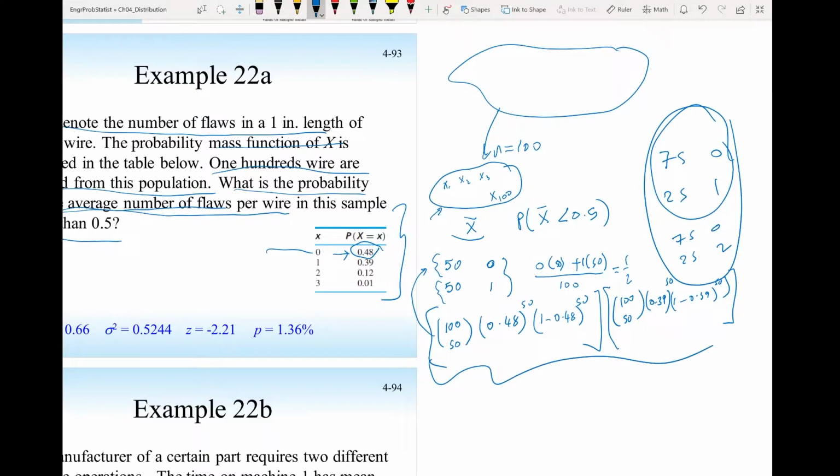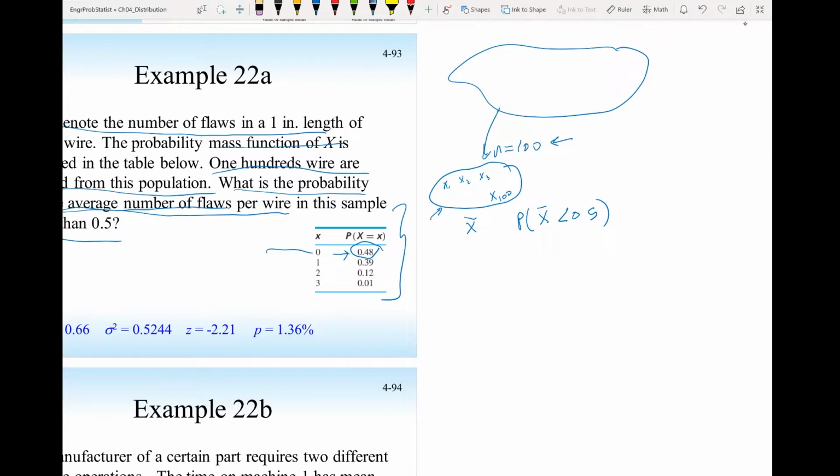This is endless, but now the central limit theorem can solve it very easily. Because I am interested in the average and n is way more than 30, I can approximate this average x bar as a normal distribution. So according to the central limit theorem, x bar will have a normal distribution with mu and a variance.